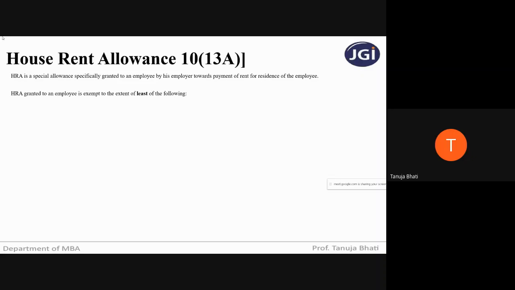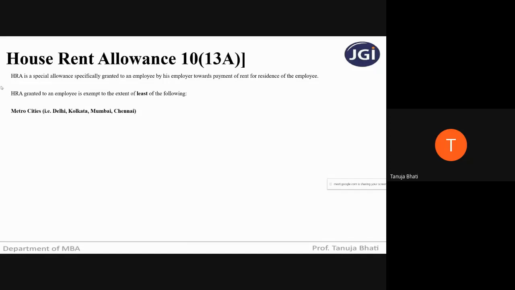Now, house rent allowance, whatever the employee will be receiving, it will not be 100% chargeable to tax, or it will not be 100% exemption. So let us see what is the amount of exemption given in respect of house rent allowance. House rent allowance granted to an employee is exempt to the least of the following. When I say least of the following, below there are three situations. In that, whichever amount is less, that amount will be granted as an exemption in respect of house rent allowance. Means the remaining part will be taxable.